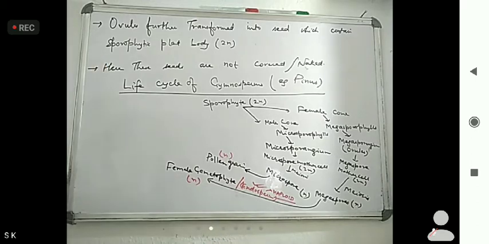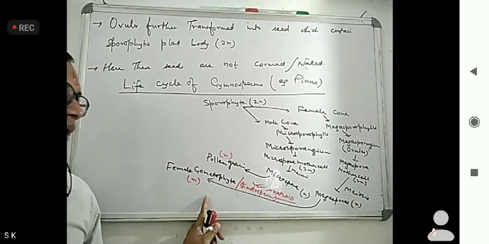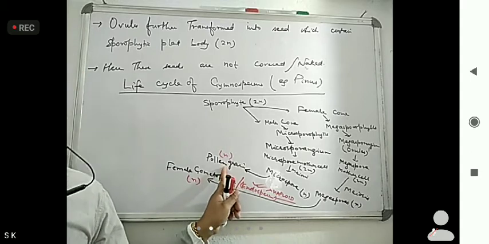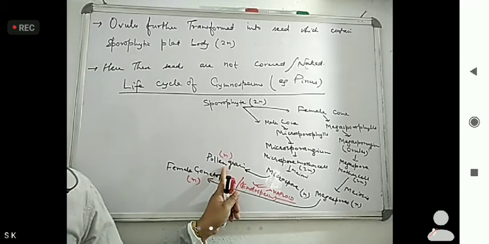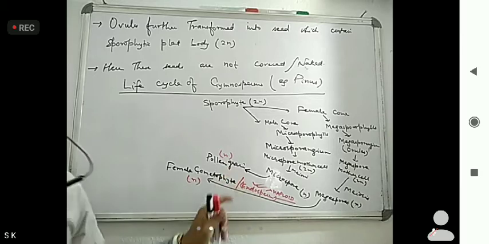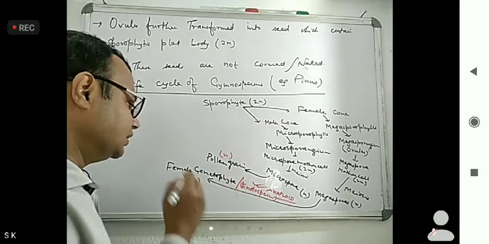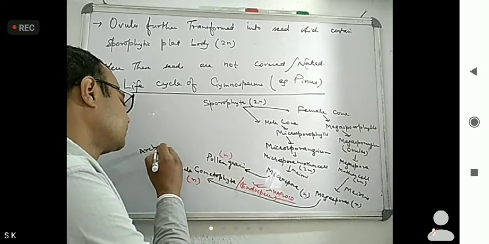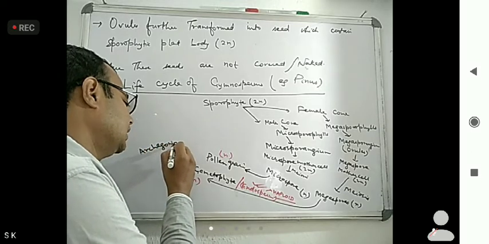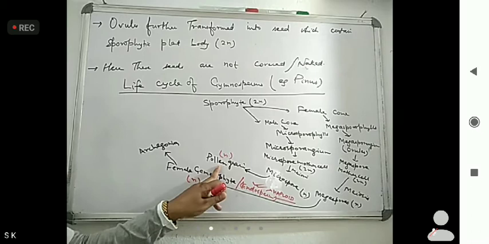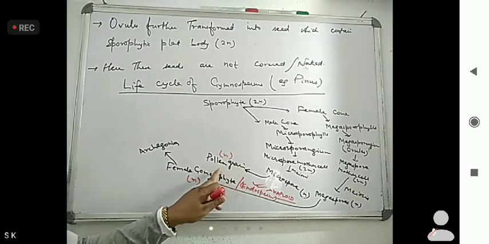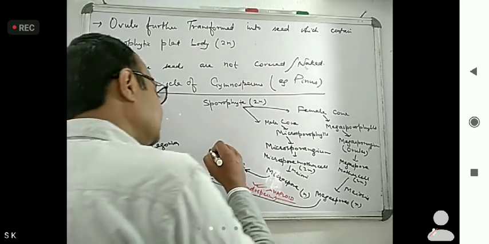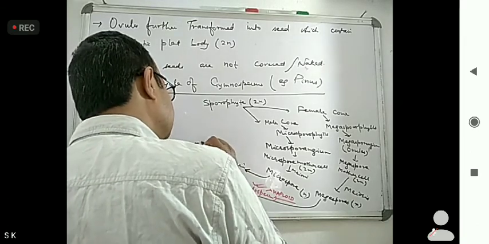Okay, now then what happened? This female gametophyte and pollen grain. Female gametophyte is forming what? They are forming archegonia. This male gametophyte, this pollen grain, is forming male gamete.